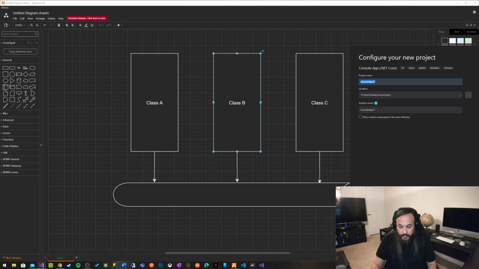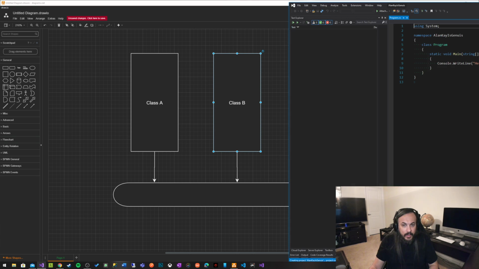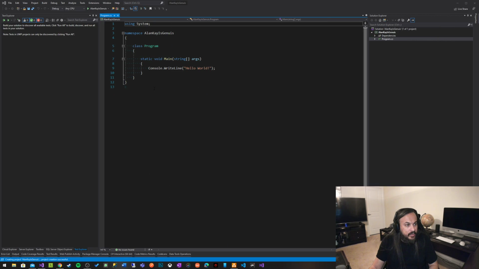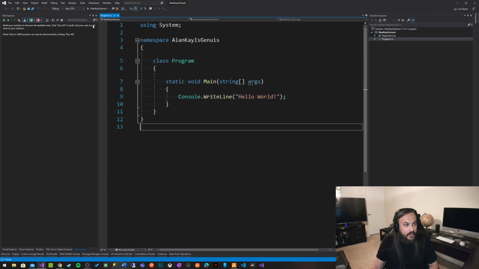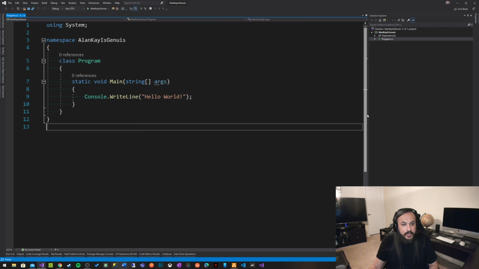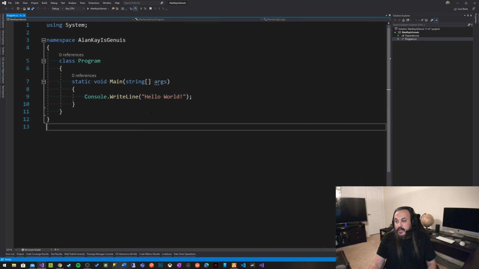Let's say Alan K is genius. All right, here is C Sharp. Let's make that font as big as possible for people on their phones. So let's talk about this for a little bit, right? So what's the deal here?